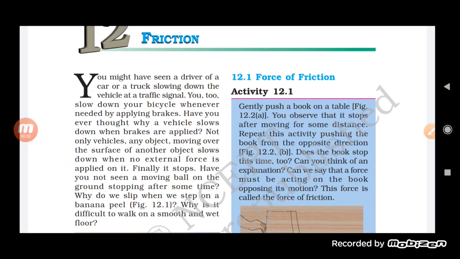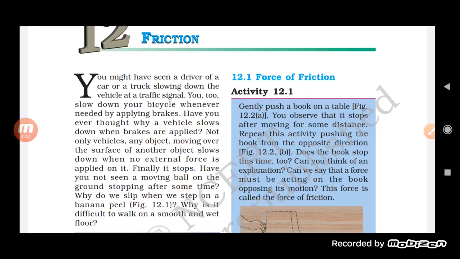You might have seen a driver of a car or a truck slowing down the vehicle at a traffic signal, and you too slow down your bicycle whenever needed by applying the brake. Have you ever thought why a vehicle slows down when brakes are applied? Not only a vehicle, any object moving over the surface of another object slows down when no external force is applied on it. Finally, it stops. So here the question arises: